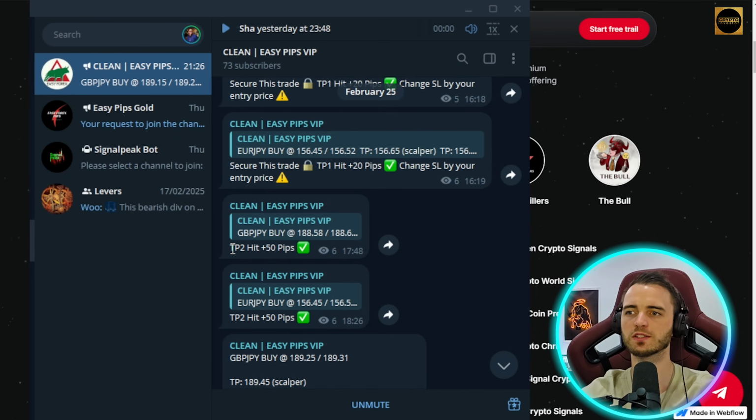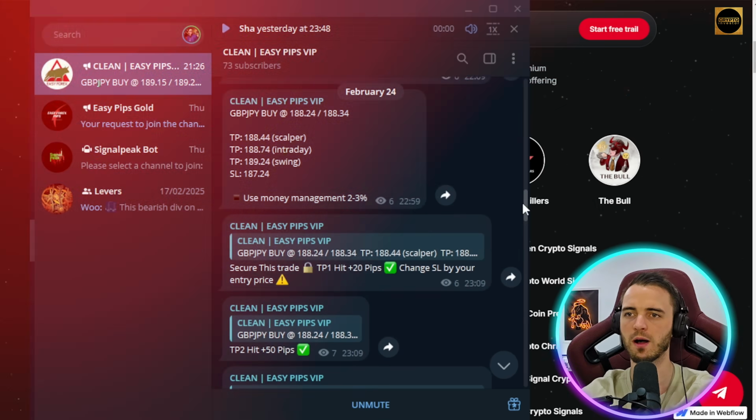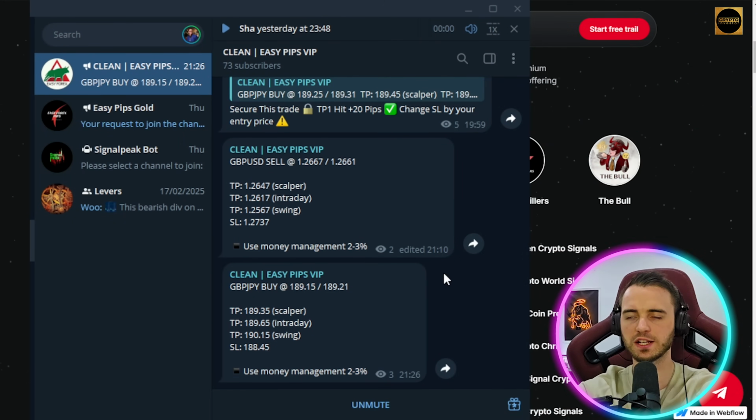For example, here we got 2 targets hit for 50 pips, 2 targets hit for another 50 pips there on a different signal. So fantastic stuff here from this specific group as well. So the goal here is to get that free trial, get into a group, and then follow the signals. Once you follow the signals and made enough money, you're going to have ideally over $100.